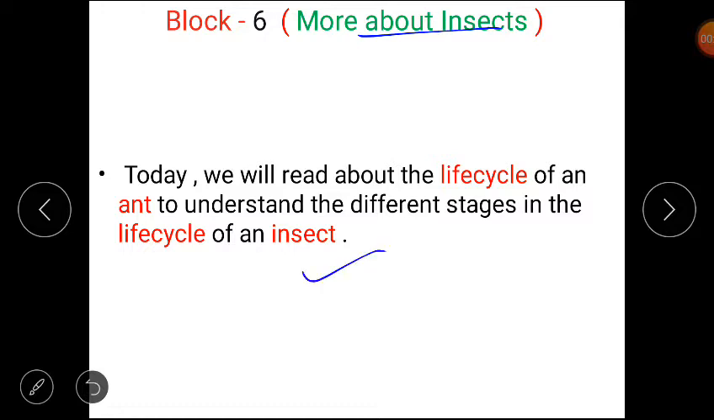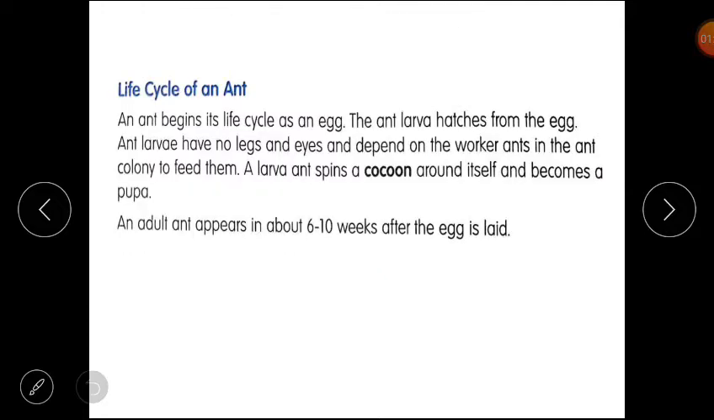Clear? Students, now please open your content book of science. Lesson 3, life cycle of an ant. Let's start reading. An ant begins its life cycle as an egg. The ant larva hatches from the egg. Ant larvae have no legs and no eyes and depend on worker ants in the ant colony to feed them.